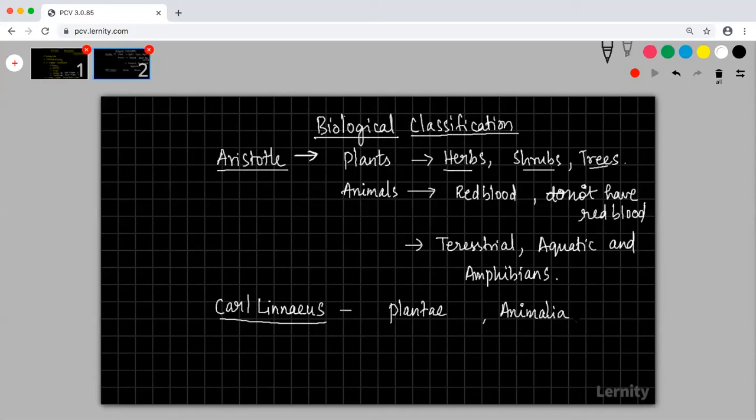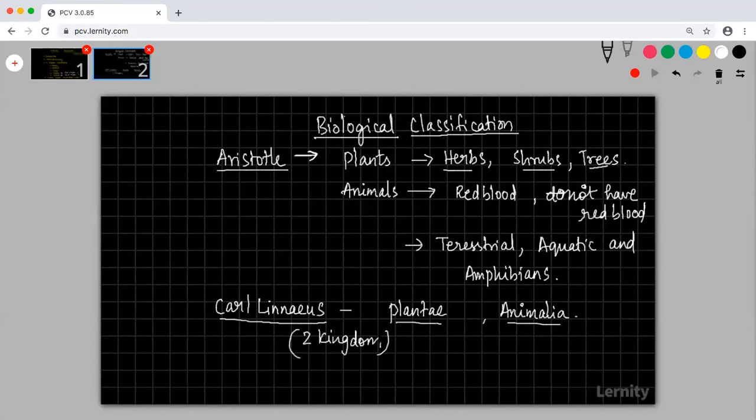He classified plants into Plantae, and then he classified organisms resembling animals into Animalia. He was trying to organize them. So Plantae and Animalia are two classes, two kingdoms. So he came up with a two kingdom classification.